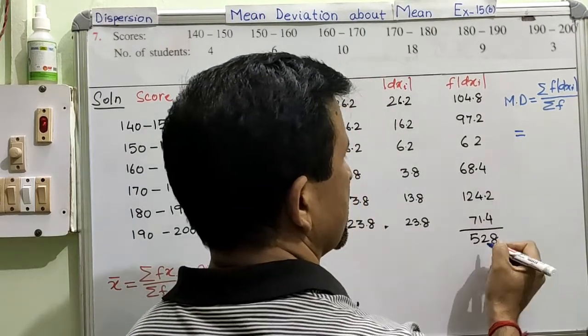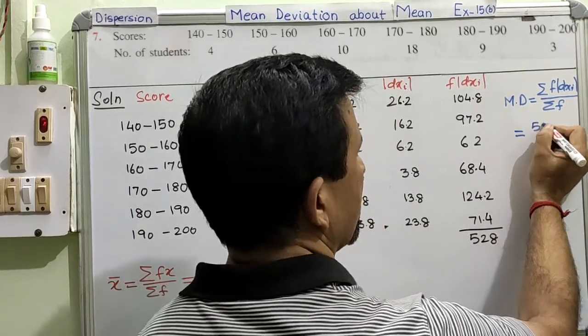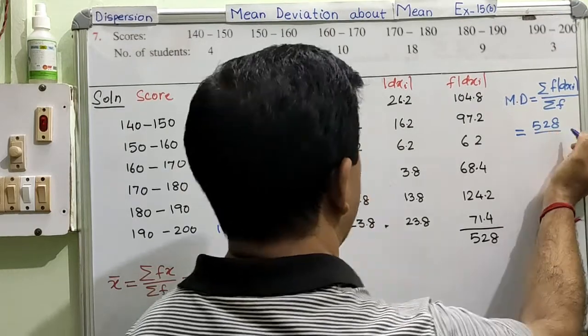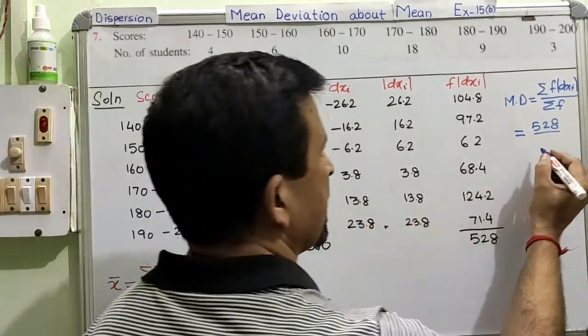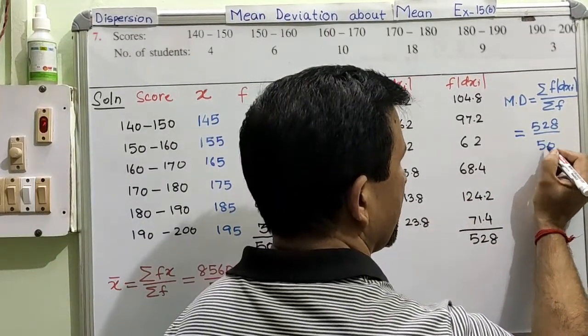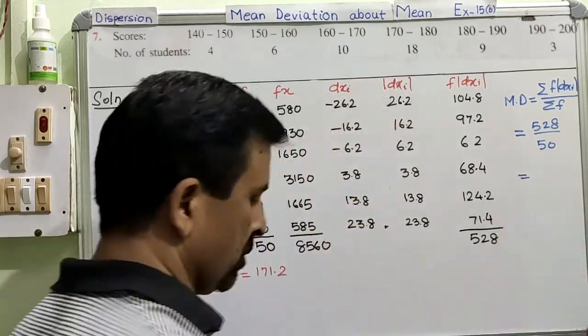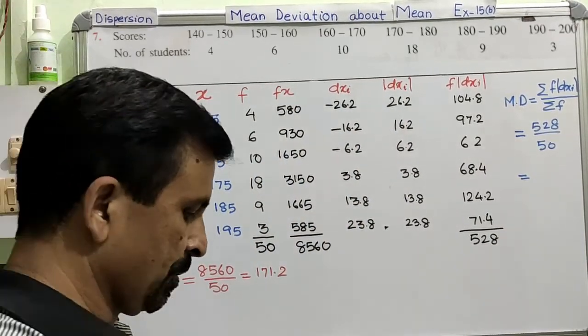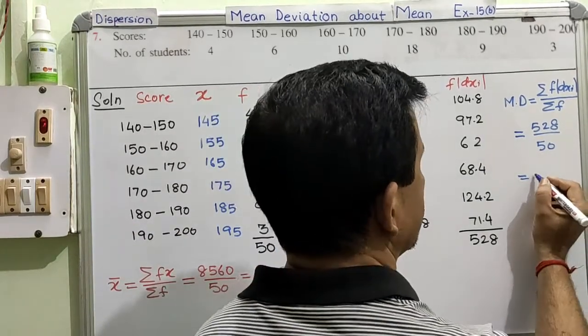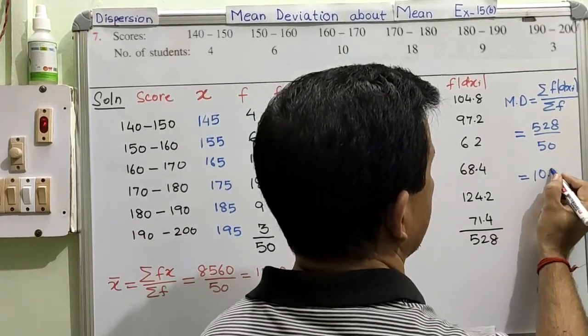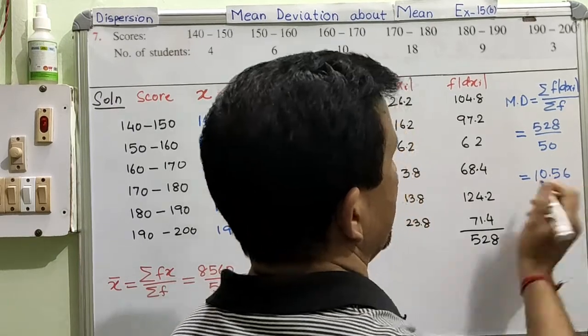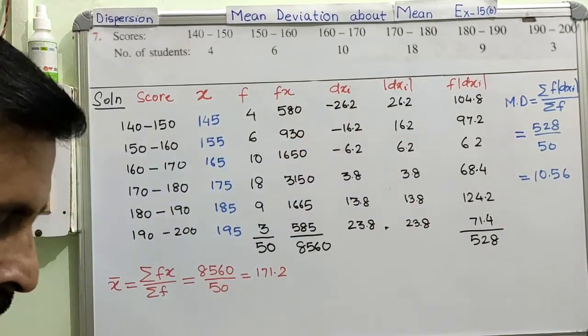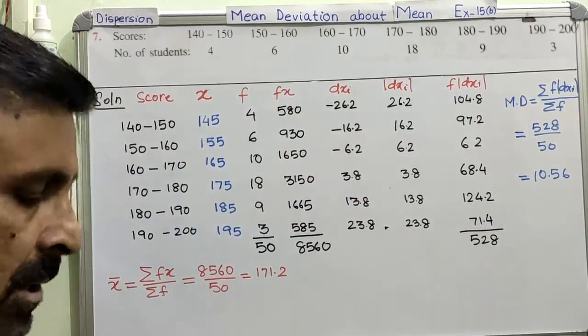So this is 528 and sum of all the frequency is 50. So finally, using the calculator, the mean deviation is coming as equal to 10.56. And this is the end of your question.